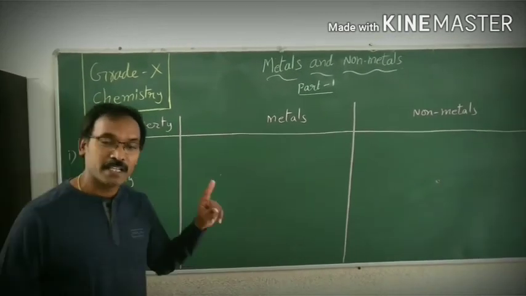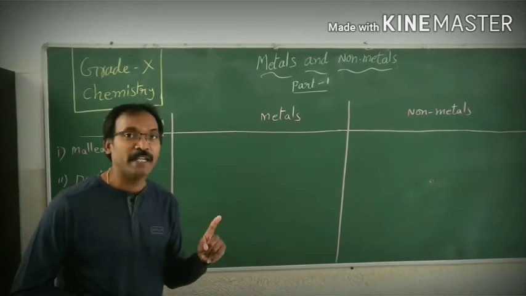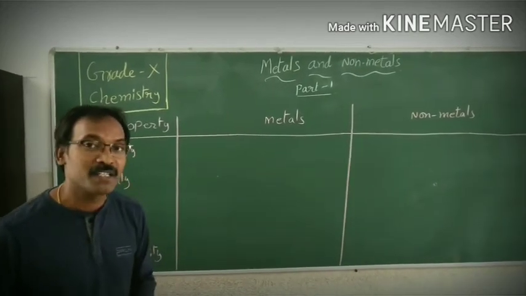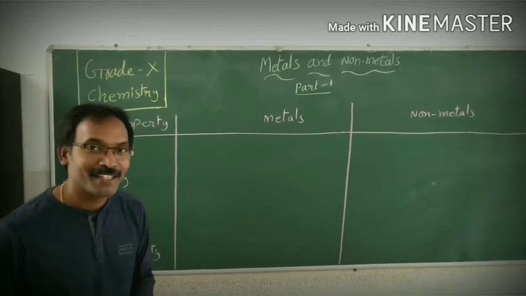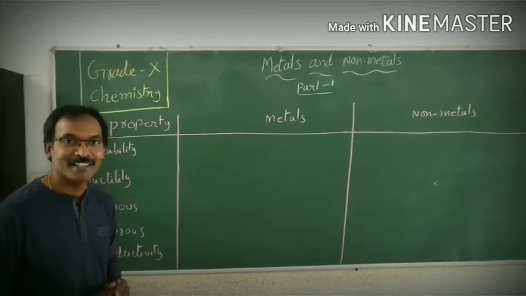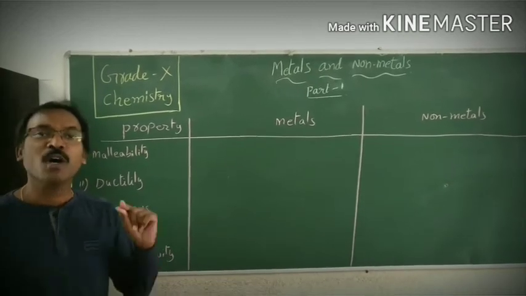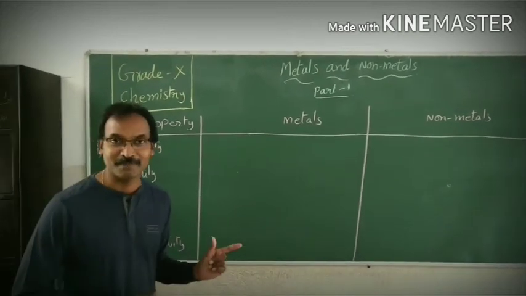Okay? All the elements are in the solid form except one metal which is in the liquid form. What is that metal which is in the liquid form? Yes, your guess is right, mercury. Mercury is a metal which is in the liquid state. All the rest of the metals are in the solid form.